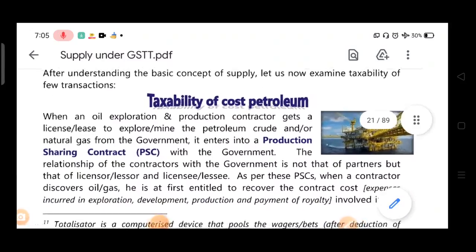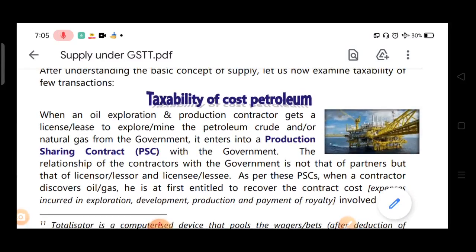So here I am with part 2 of chapter 2. The first part of this chapter 2, supply and GST, we have already done. In this video we'll move further. This is part 2 of supply under GST, part 2 of the detailed discussion.